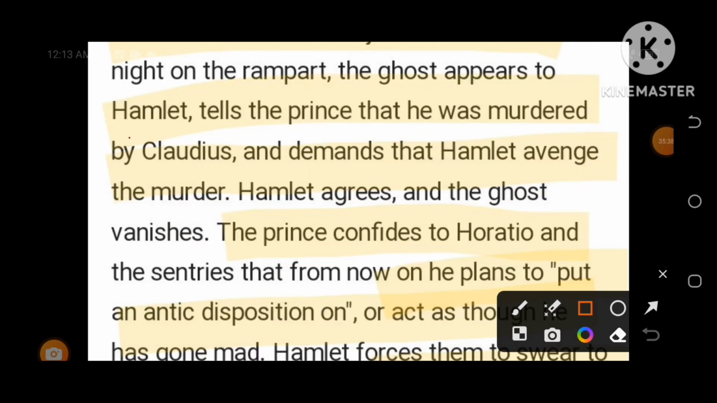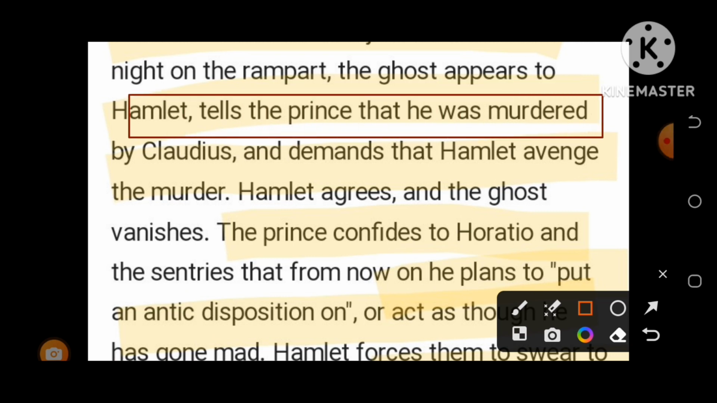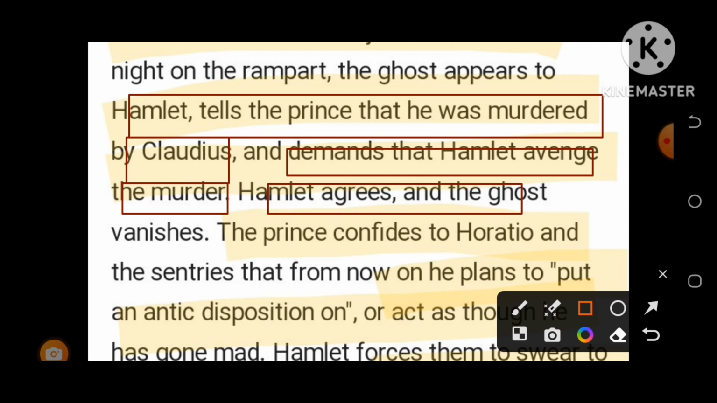The ghost of King Hamlet tells Prince Hamlet that he was murdered by Claudius and demands that Hamlet avenge his murder. Yes, that ghost appeals to Prince Hamlet to avenge him. Hamlet agrees and the ghost vanishes and disappears.